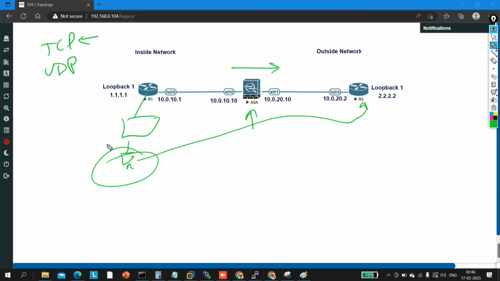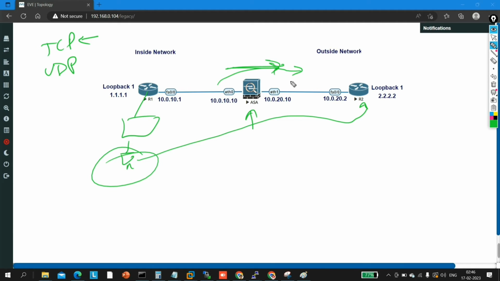They can ask you, do you think ASA will allow ICMP traffic to go outside from inside by default? The answer of this question is no. By default, the firewall will allow only TCP and UDP traffic from inside to outside, which means ICMP traffic is not allowed by default. Can PC1 take telnet access of this router? The answer is yes, because by default the ASA firewall will allow TCP traffic to go from inside to outside.